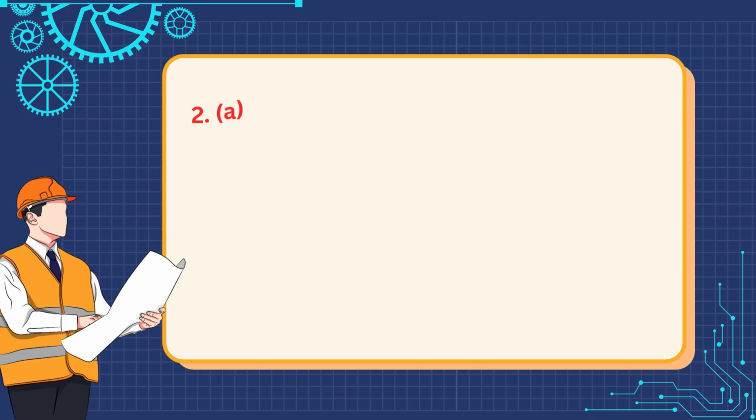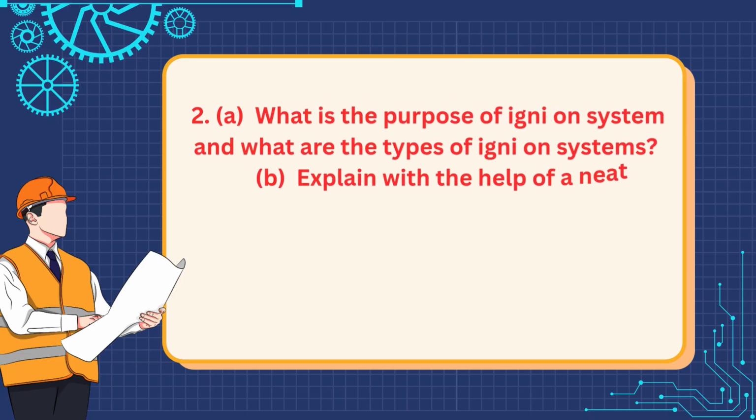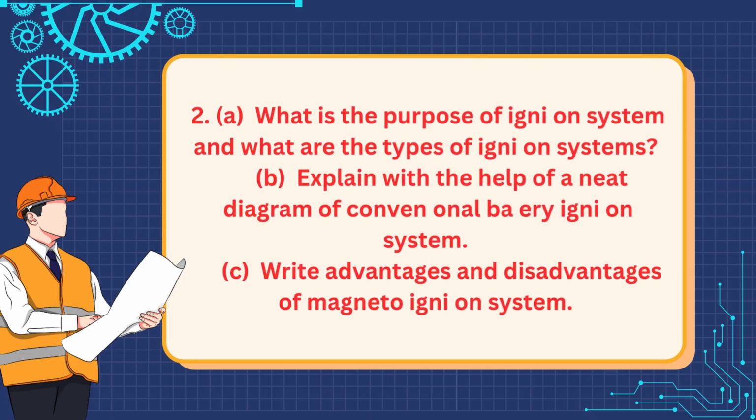2. A. What is the purpose of ignition system, and what are the types of ignition systems? B. Explain with the help of a neat diagram the conventional battery ignition system. C. Write advantages and disadvantages of magneto-ignition system.